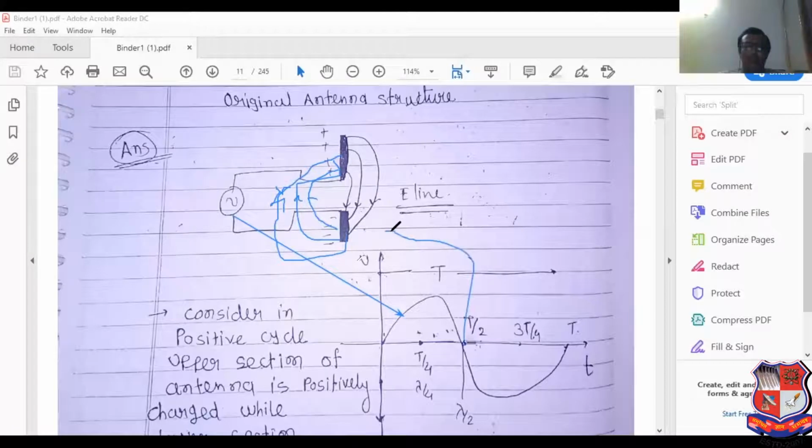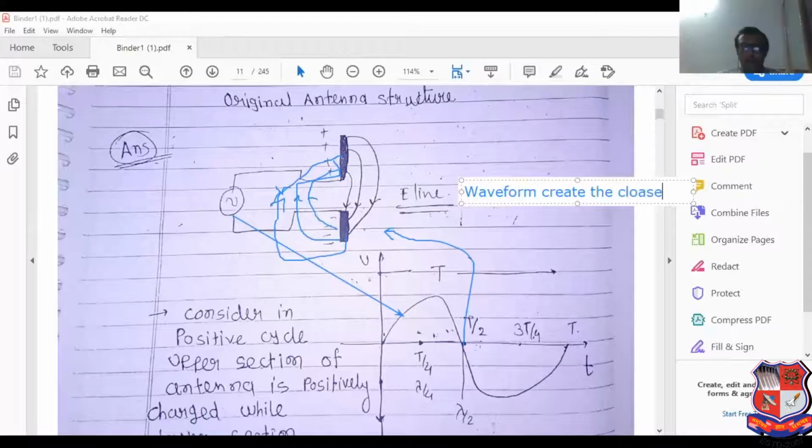At t equal to 0, the waveform creates a closed loop. Closed loop at t equal to 0 seconds. So it is considered as one type of closed loop system at t equal to 0 seconds.